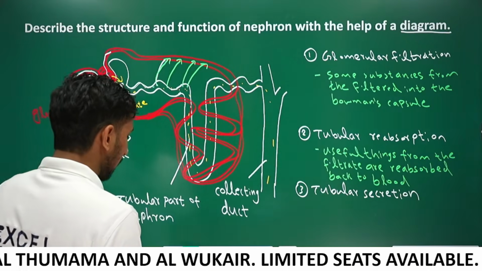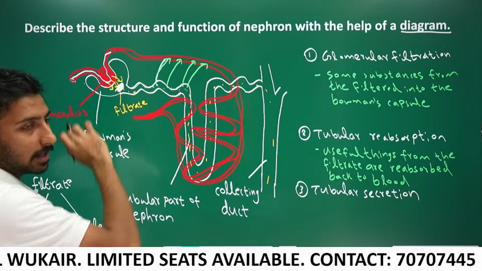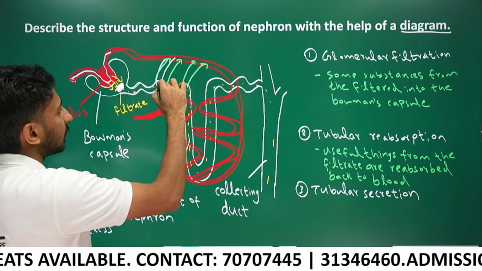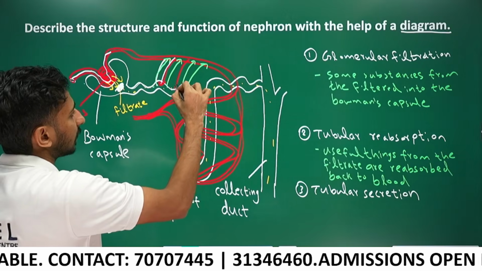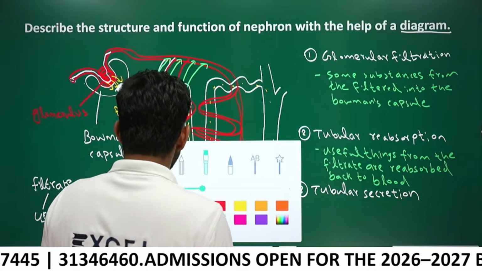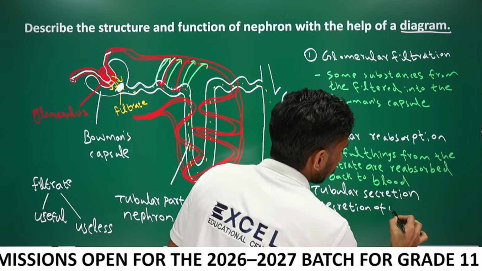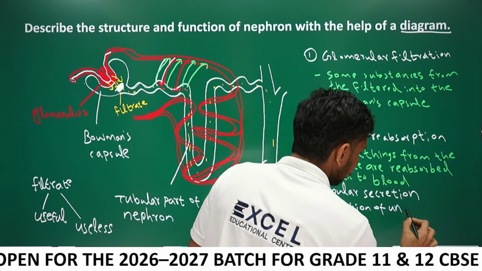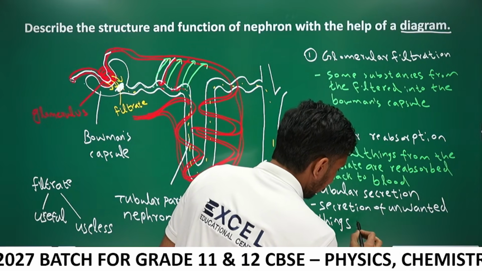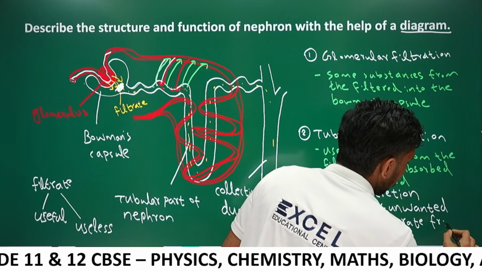Okay, the third step, guys, listen. After filtration, the blood still contains some unwanted things. The unwanted things are secreted into the filtrate and let the filtrate go out. Okay, what is tubular secretion? Secretion of unwanted things into filtrate from the